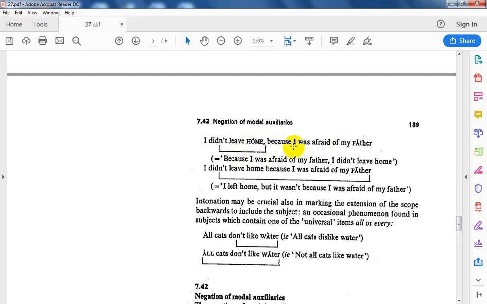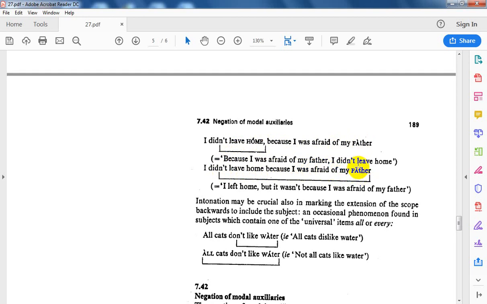Because I was afraid of my father, I didn't leave home. I didn't leave home because I was afraid of my father.